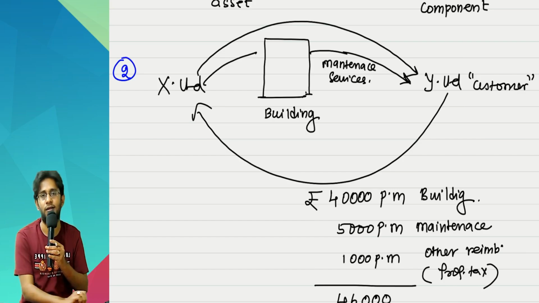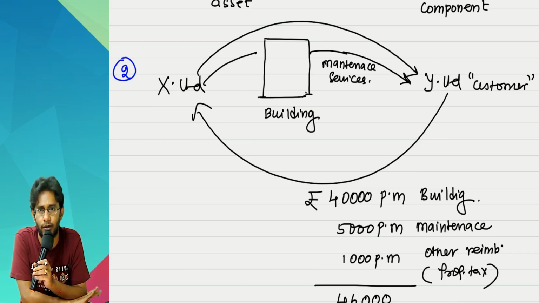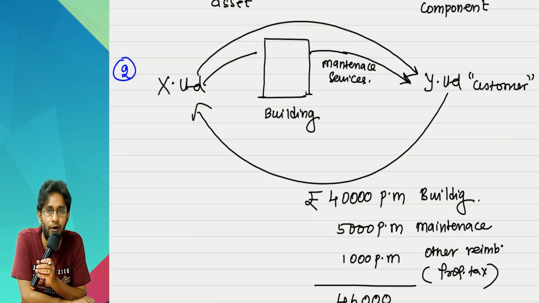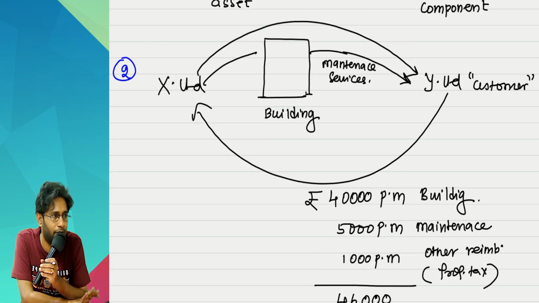Now in this, which one is lease, which one is non-lease? 40,000 is surely lease component, because for a building I am paying an amount of 40,000 from Y Limited's point of view. 5,000 I am paying for maintenance services, that is the non-lease component. 1,000 rupees I am paying, but am I getting any services? Am I getting any extra building? No, he is simply cheating me and taking an extra 1,000.